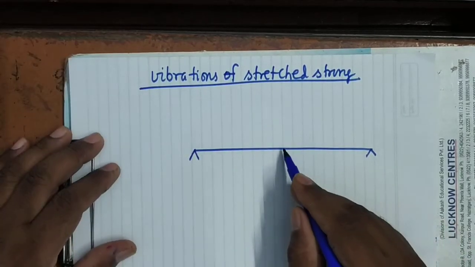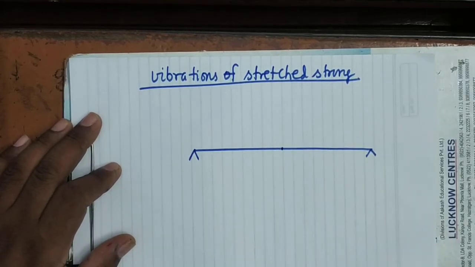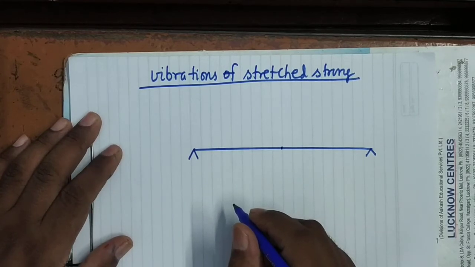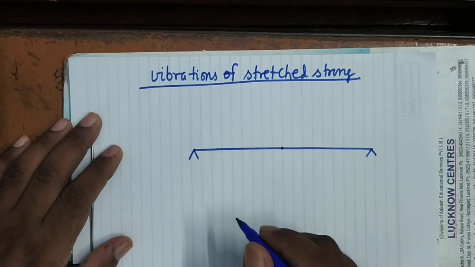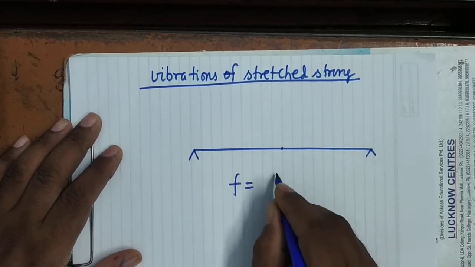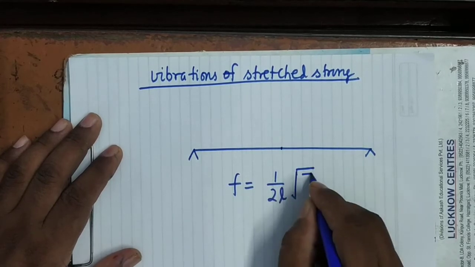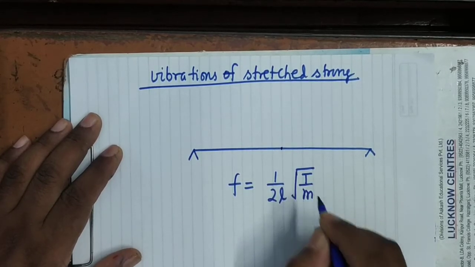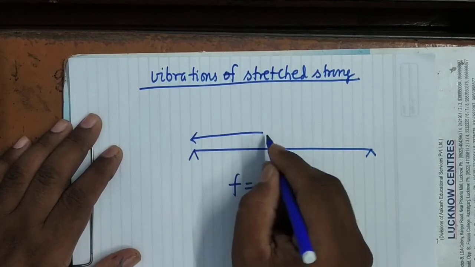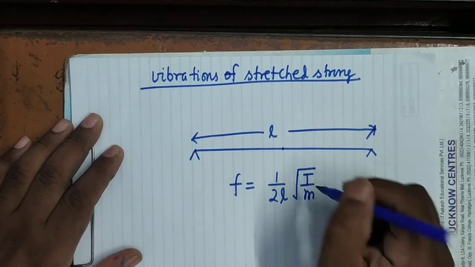When it is plucked in the middle, it will produce a sound of its fundamental frequency, which is given by f equals 1 upon 2L root T upon M. What is L? L is the length of the string. What is T?